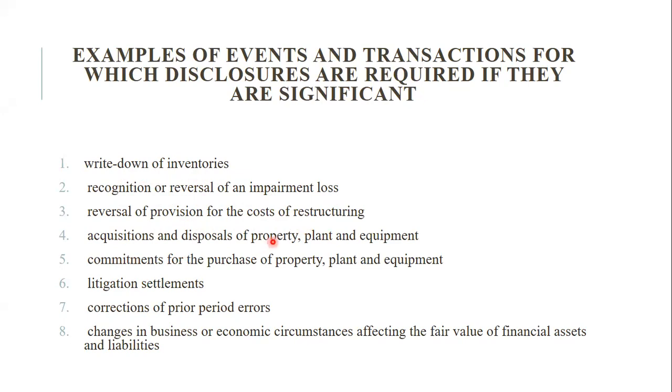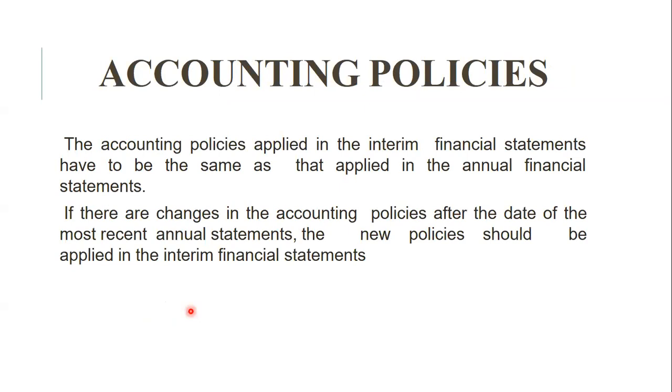Acquisition and disposal of any property, plant or equipment, or commitments for the purchase of property, plant and equipment. Litigation settlements: if there is any case against you and you are settling it. Then correction of prior period errors. If you are correcting any prior period error according to accounting standard 8, that should be disclosed separately in your quarterly or 6 monthly interim report. These are some examples; there are lots of items in this.